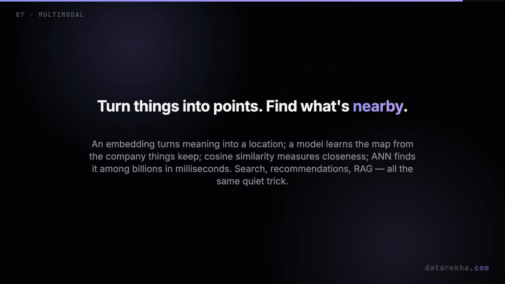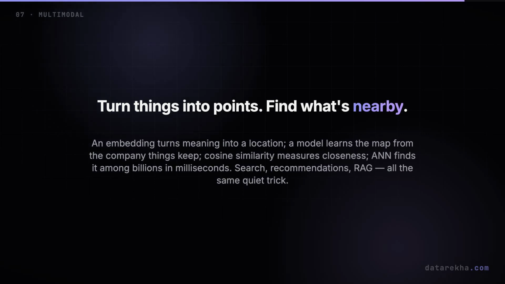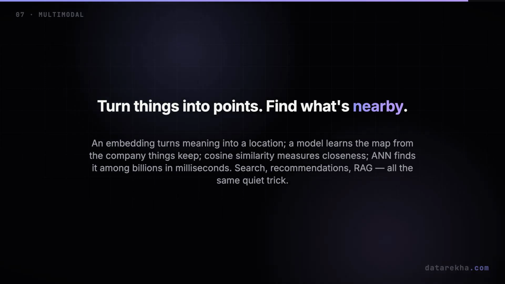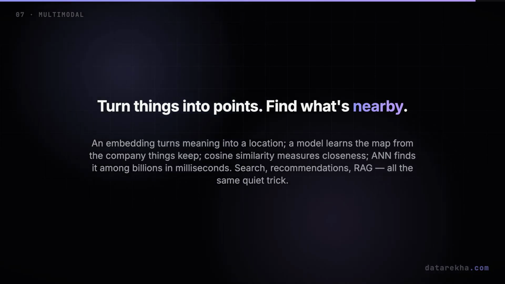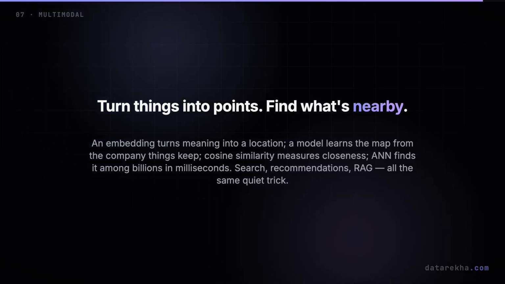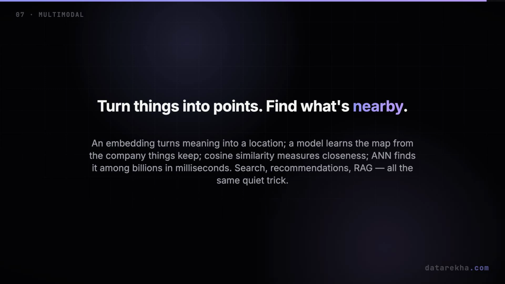So here's the whole picture. An embedding turns meaning into a location on a map. A model learns that map from the company things keep, and the map hides a deep geometry, where directions are concepts. Cosine similarity measures closeness. Approximate nearest neighbor search finds it among billions in milliseconds, and a vector database makes it all real-time. Search, recommendations, RAG. Every one of them is the same quiet trick. Turn things into points and find what's nearby.